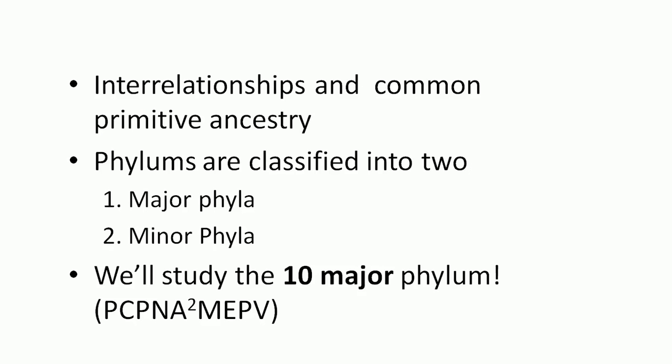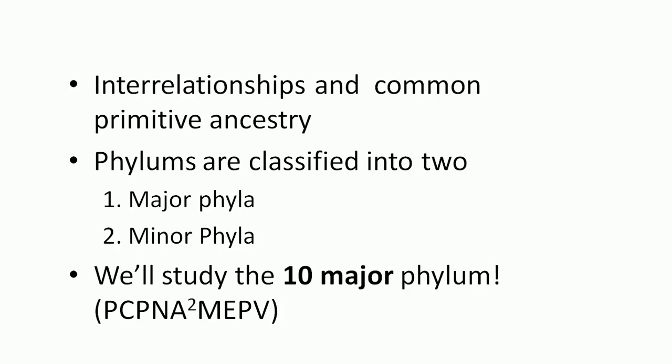These 36 phyla have interrelationships and a common primitive ancestor. There is interrelationship, and development is one by one. These phyla are divided into two parts, the major phyla and the minor phyla.